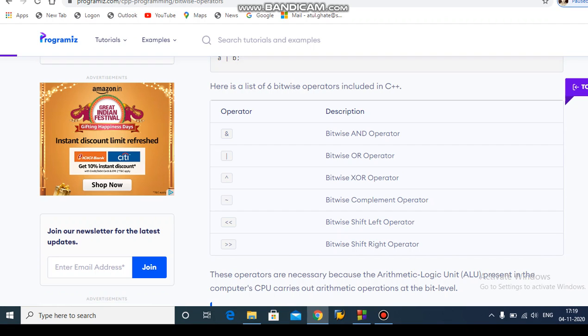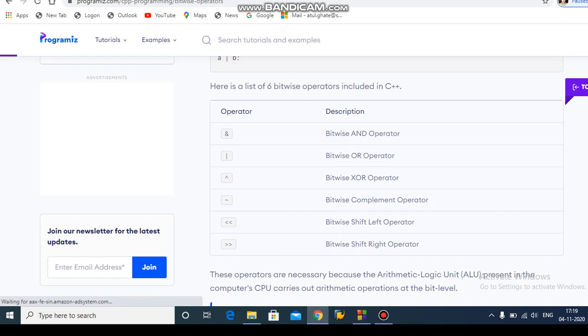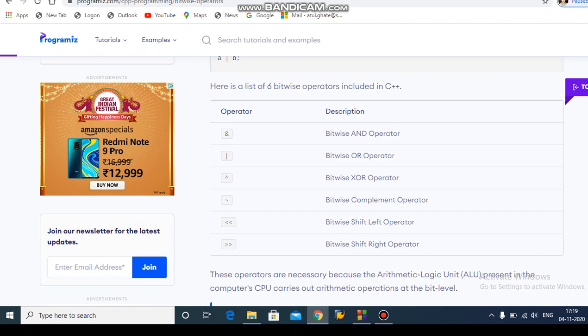So the first operator is the bitwise AND operator, not logical AND. Then second, the bitwise OR operator. Its working is different from the logical OR operator, because it is calculated at bit level.